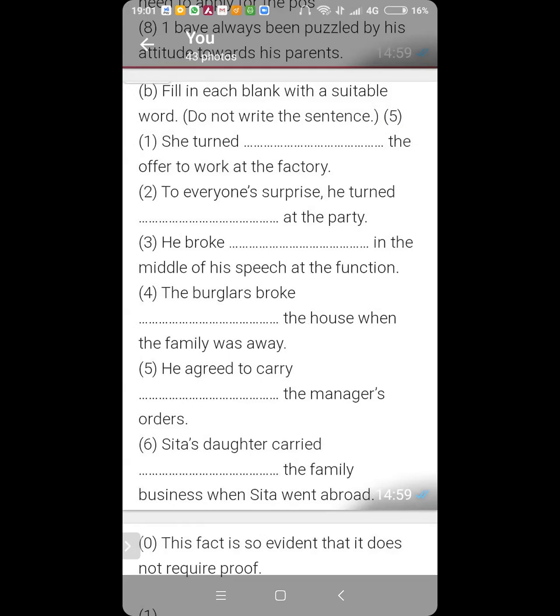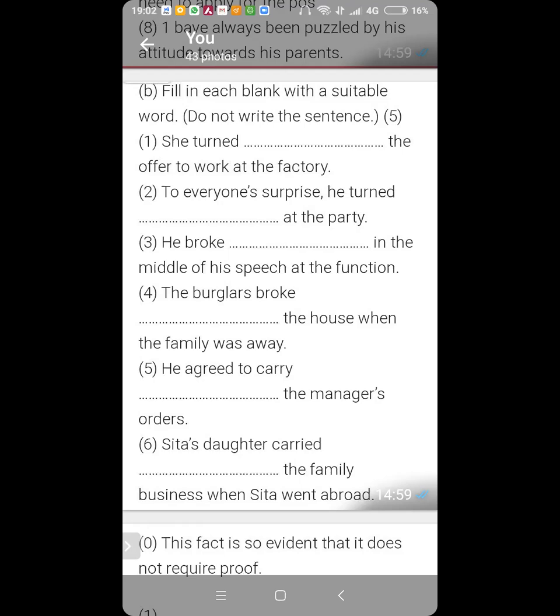Now you might ask me, sir, how do you know that she rejected the offer? Because of the word turned. See, when you accept an offer, there is no phrase for that. The one phrase could be you took up the offer, but there is no phrase with turned which means that you took up the offer. So the offer was rejected. So she turned down the offer to work at the factory. Here, prepositional phrases do not follow any specific pattern. The more you read, the more you will come to know which prepositional phrase means what. So we will practice this a lot.